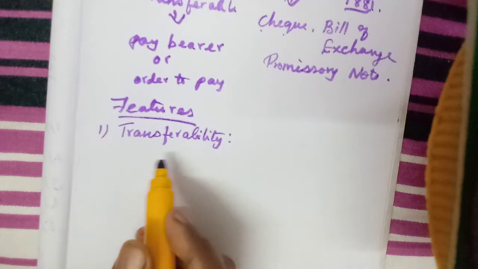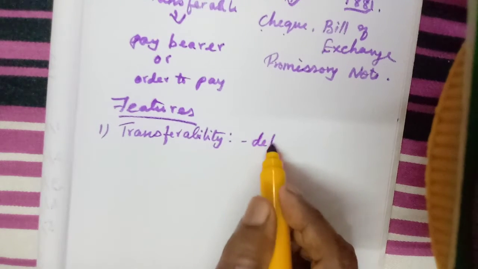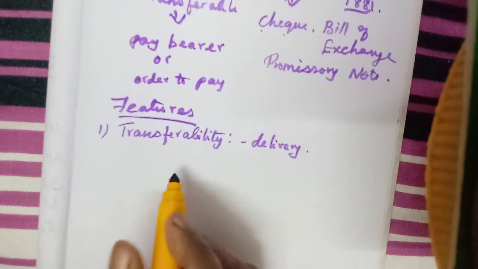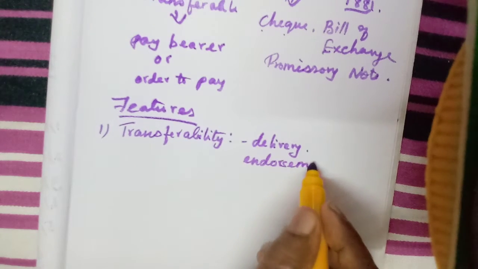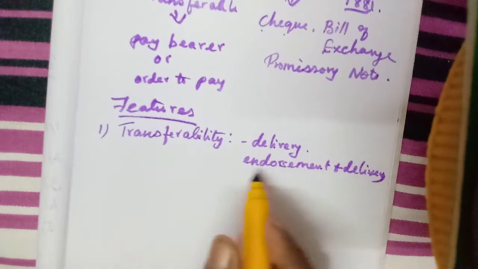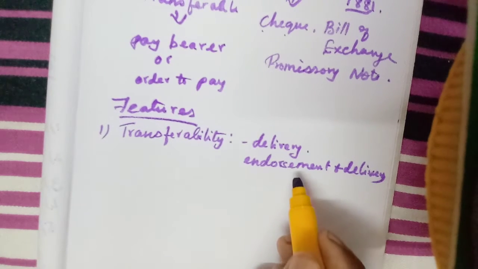Either by just giving. If I write a check and give it to a person, that means by delivery I am transferring the ownership. Or by endorsement. I am explaining it now itself: endorsement and delivery. I write at the back of the instrument to whom I am transferring that instrument. So they will check at the back of the check, and to that person they will pay the amount.